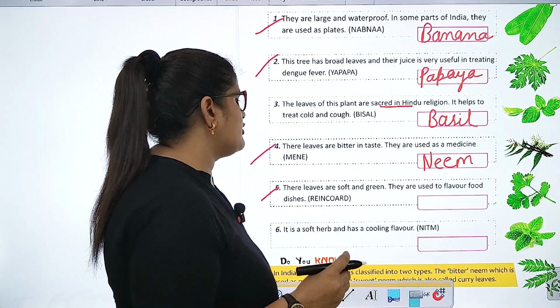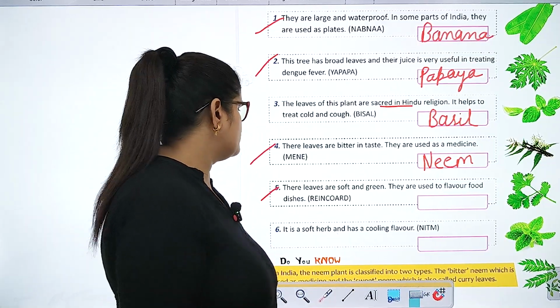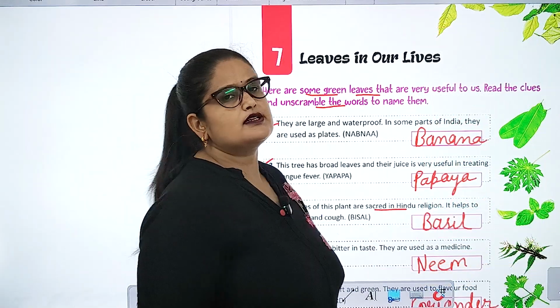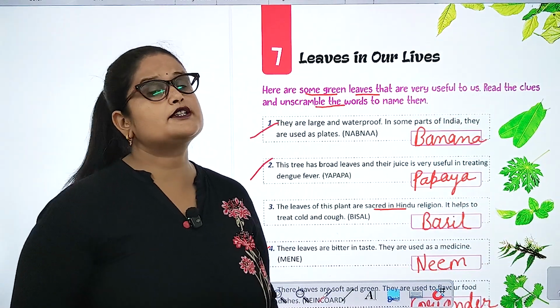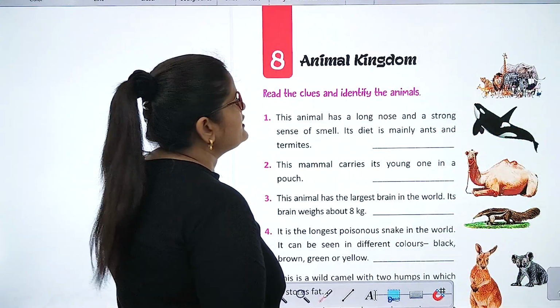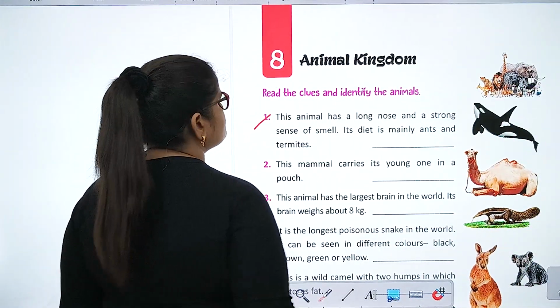Their leaves are soft and green. They are used to flavor food dishes. It is a soft herb and has a cooling flavor. So everyone, this chapter is over. Now let's begin the next chapter, chapter number 8. Read the clues and identify the animals.